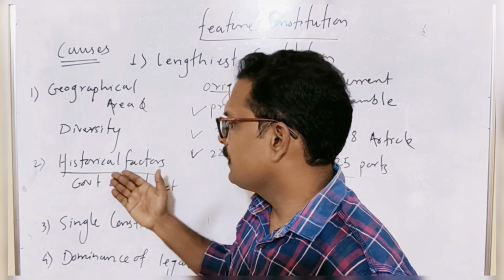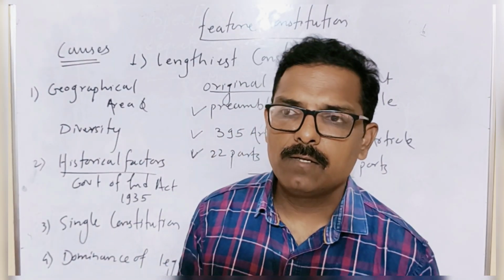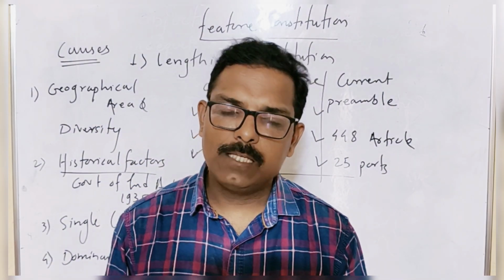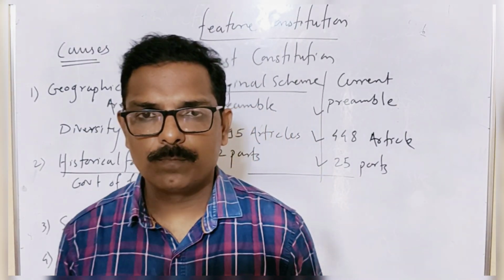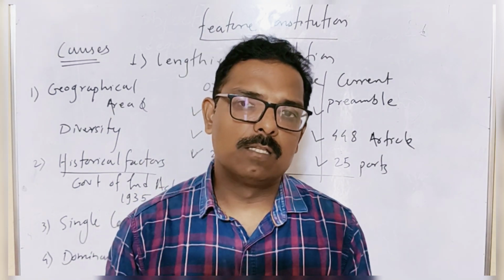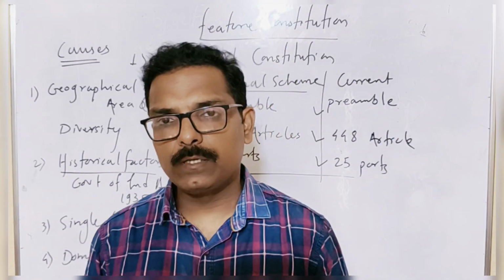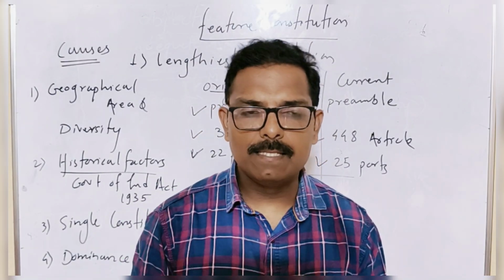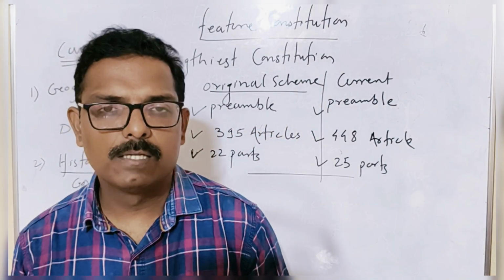The next one in the list is the historical factor. If you see the history, we took the legacy from the British Empire, and especially our idea of drafting a constitution was inspired by the British constitution and British law and justice. The Government of India Act 1935 is one of the key influences in drafting the constitution, and if you see its details, it can be called a mini constitution. This is why the lengthiness of the 1935 Act forces us to have the highest number of articles in our constitution.